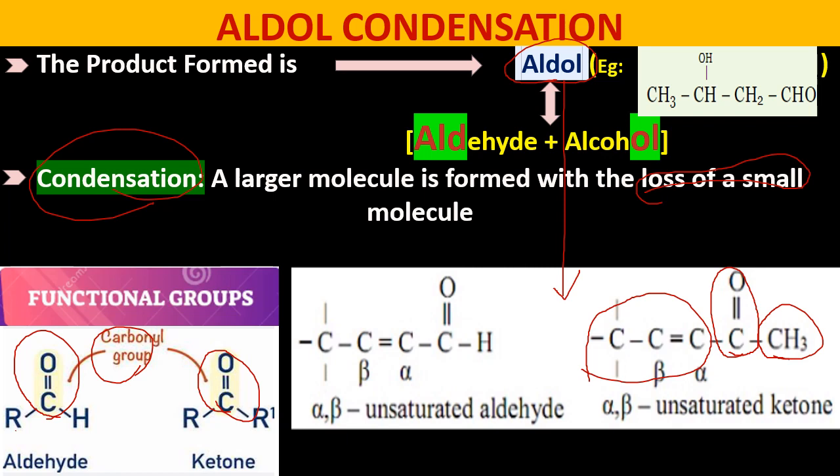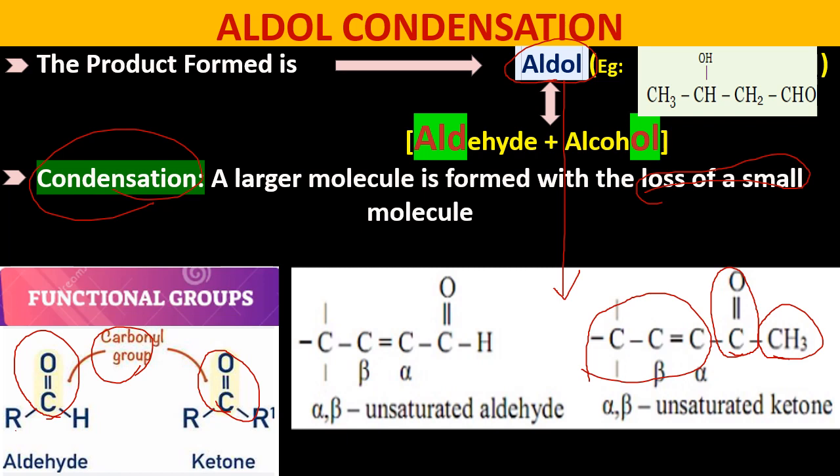The carbon atom which is directly attached to the C double bond O group here, that is alpha carbon. The next carbon, the second carbon which is attached to alpha carbon, and alpha carbon is attached to C double bond O, we call it beta carbon.